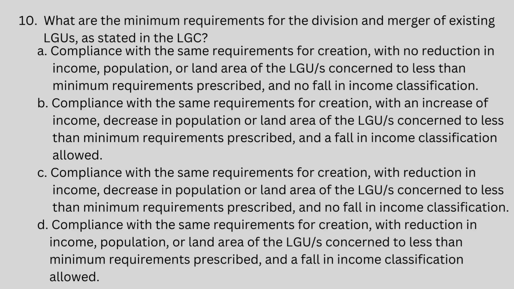C. Compliance with the same requirements for creation, with reduction in income, decrease in population or land area of the LGUs concerned to less than minimum requirements prescribed, and no fall in income classification. D. Compliance with the same requirements for creation, with reduction in income, population, or land area of the LGUs concerned to less than minimum requirements prescribed, and a fall in income classification allowed.